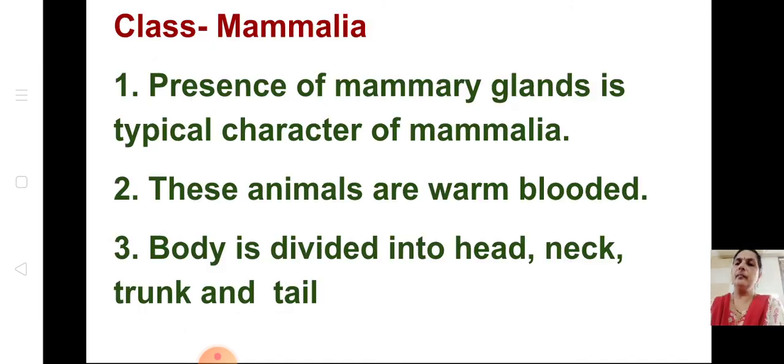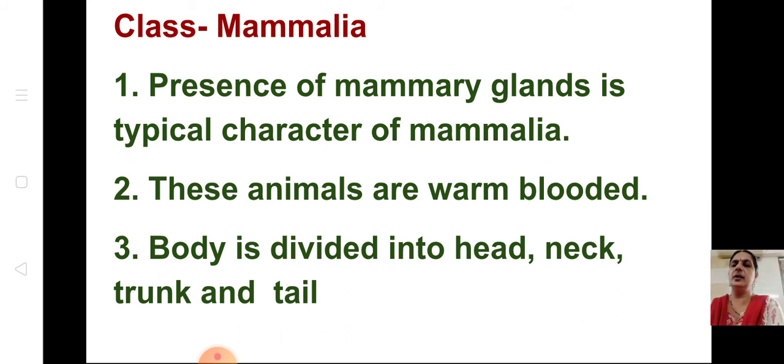Now the last one we are going to learn is Mammalia. This is a very important point: presence of mammary glands is a typical character of Mammalia. Why are they called mammals? Because of the presence of mammary glands. These animals are warm-blooded. You all know we are also mammals, so we are warm-blooded. That means we are capable of regulating the body temperature according to the temperature of the surroundings.